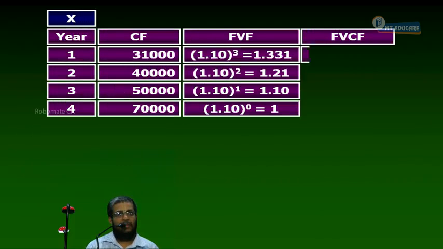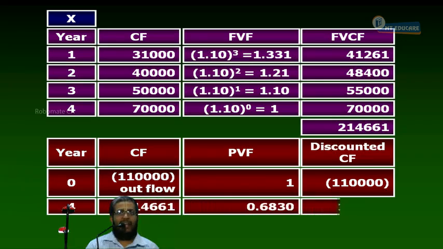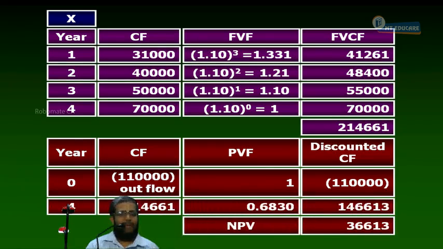Copy this. From this, what I tried to say is, only when I compound at 10% will I be getting the 36,613 NPV number. Yes or no? Otherwise, if I reinvested at some other rate, I will be getting some other number, but not that NPV number. Hence, it is proved that NPV assumes the cost of capital as the reinvestment rate. That's the proof here. Now, copy fast, please.